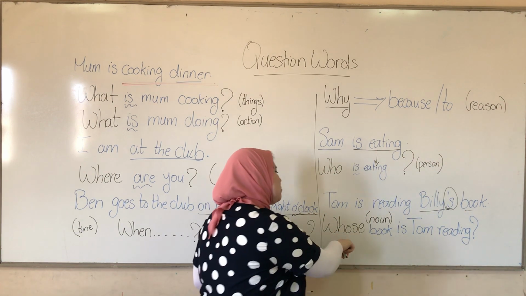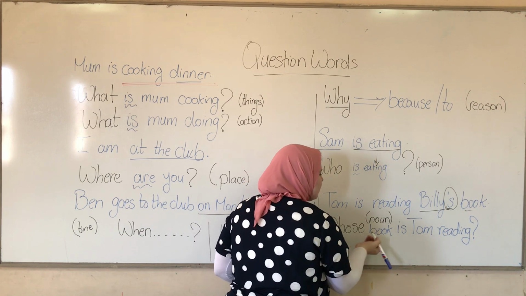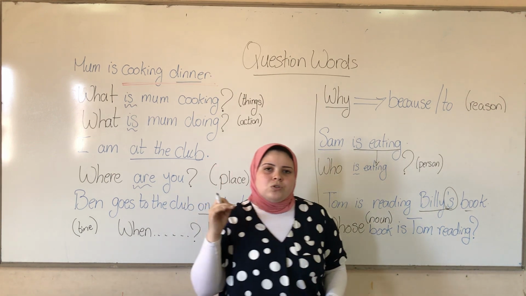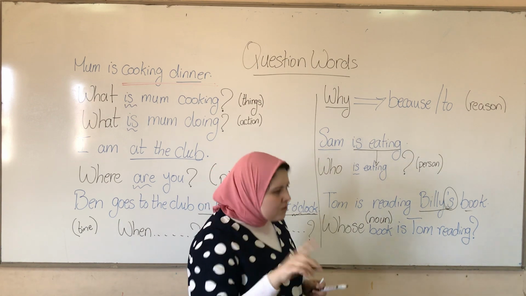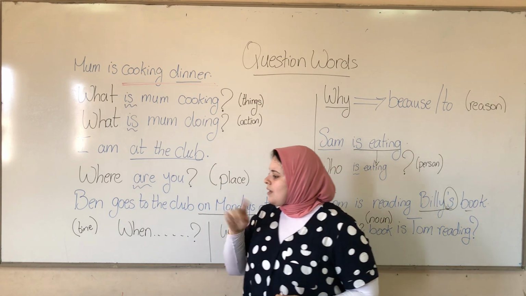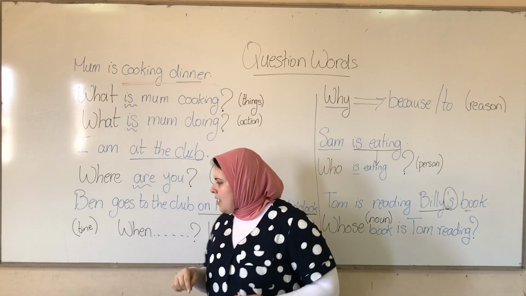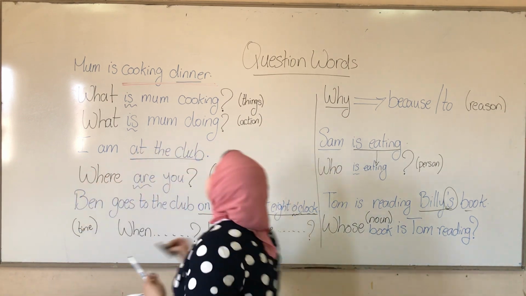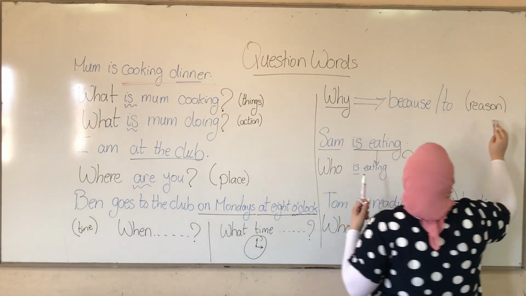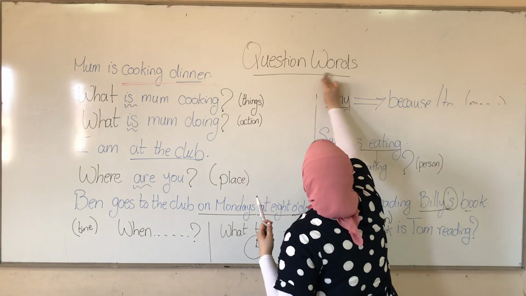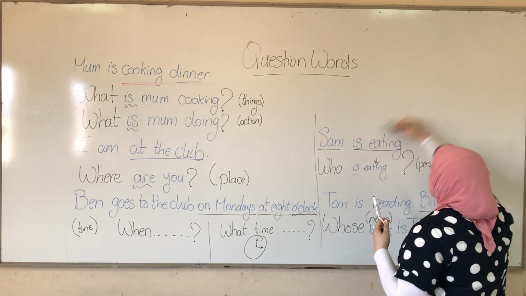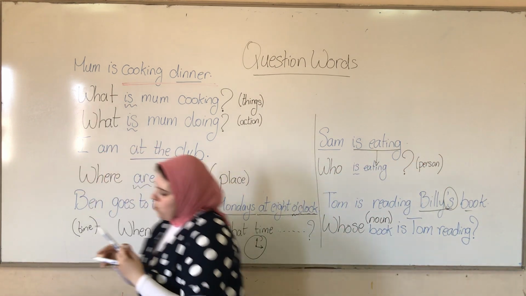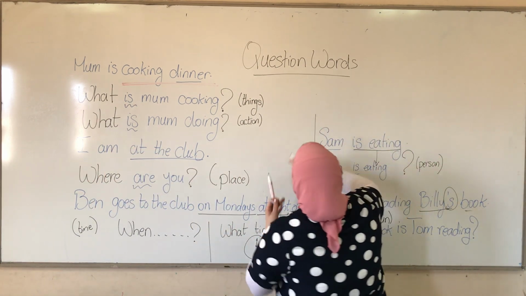So after whose, I'm going to put the noun. When I use whose, I'm going to put the noun. Okay, there is another question word that after it I put the noun, which will be which.